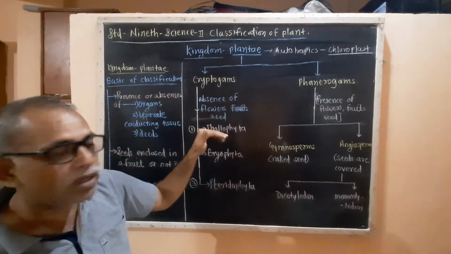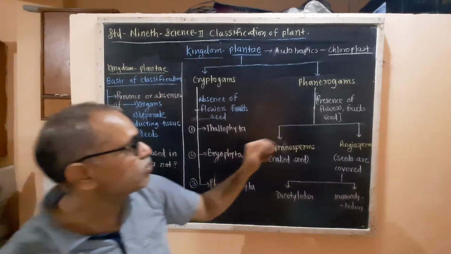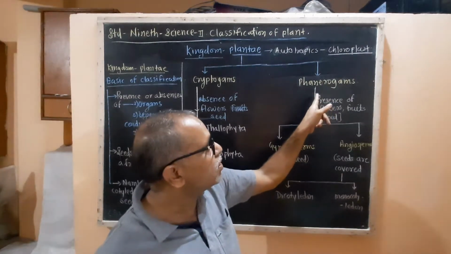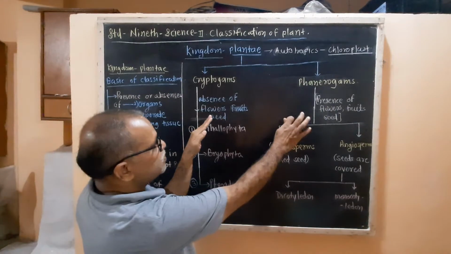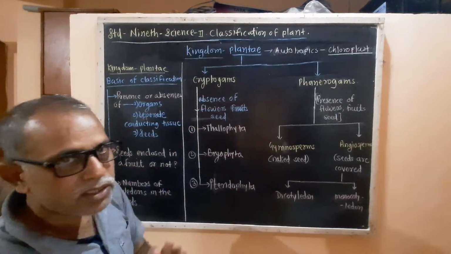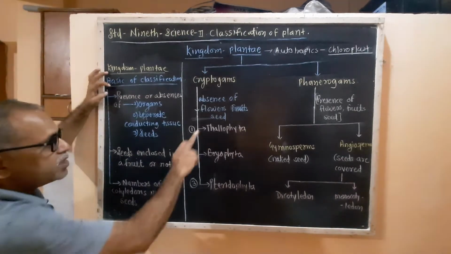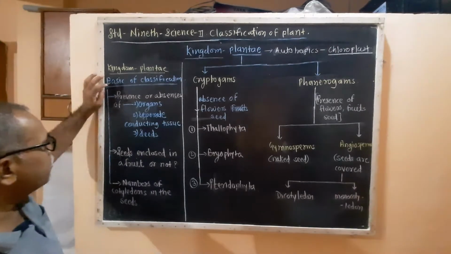With the absence of flowers, they are classified as cryptogams. With the presence of flowers, fruits and seeds, they are classified as phanerogams. So this is the first criteria by which these plants are classified.